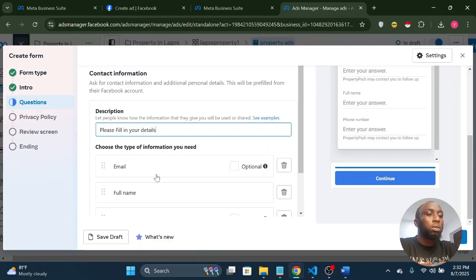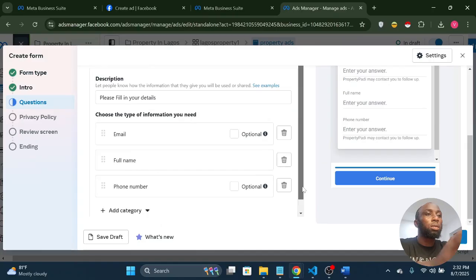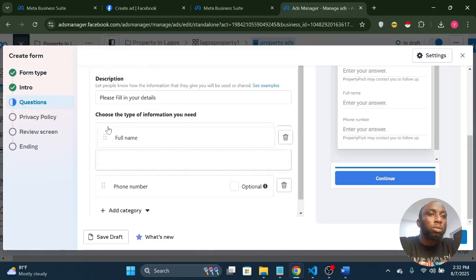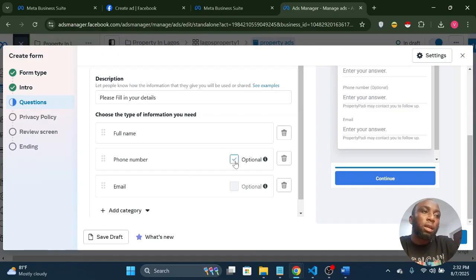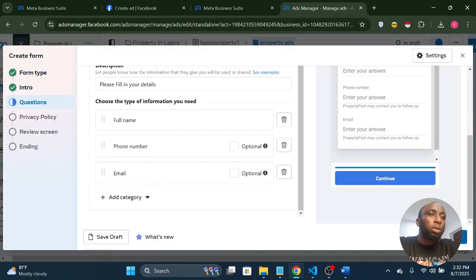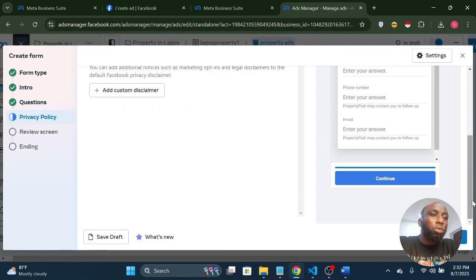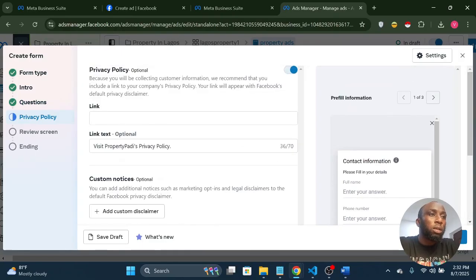your details. So now what details do we want? I like this. I'm okay with their full name, their phone number. We want this before their email. If you want it to be optional, meaning if they like, they put in their phone number, if they want it, then you click this. If you click this, it becomes optional, but I want it to be important, so it's not optional. They must fill it, because we want to call them or mail them. So these two are not optional, so leave it as it is. So we'll come down and we'll go next.